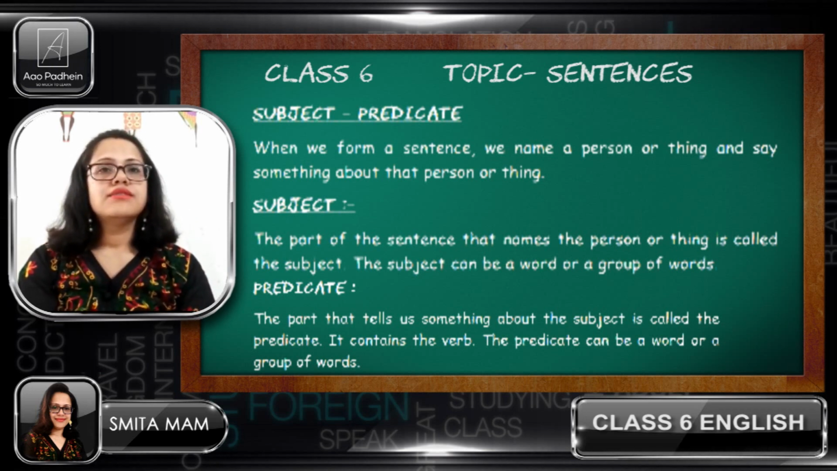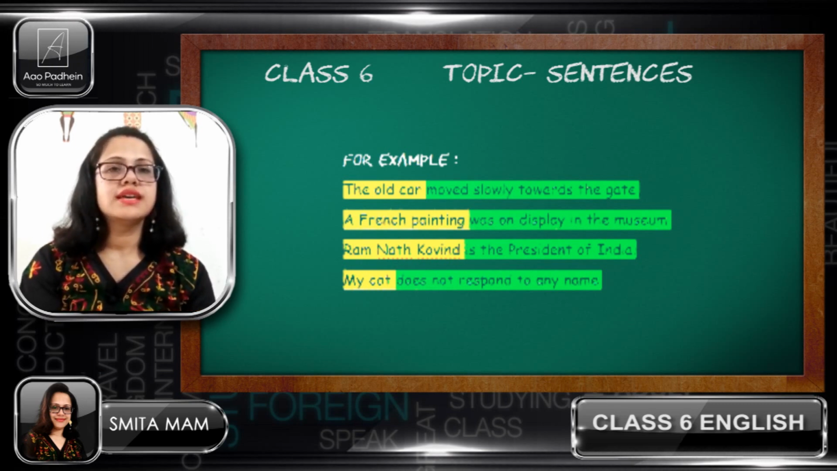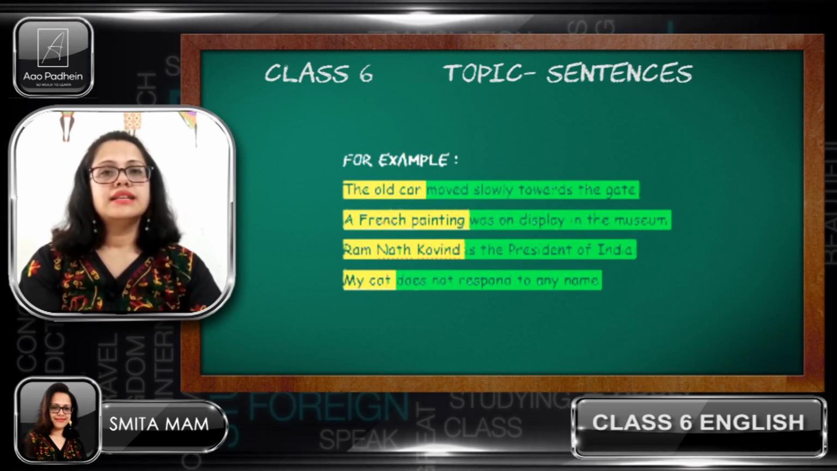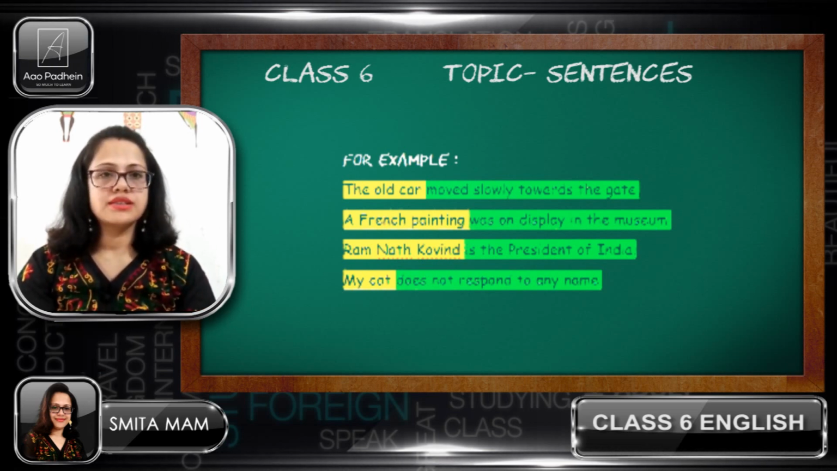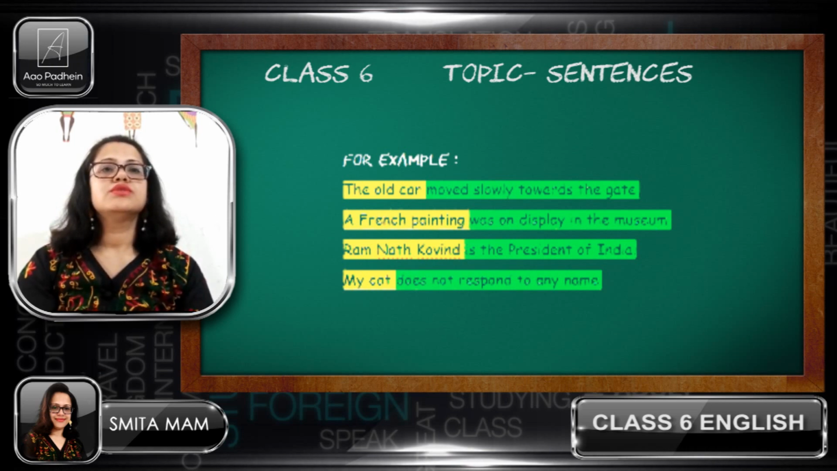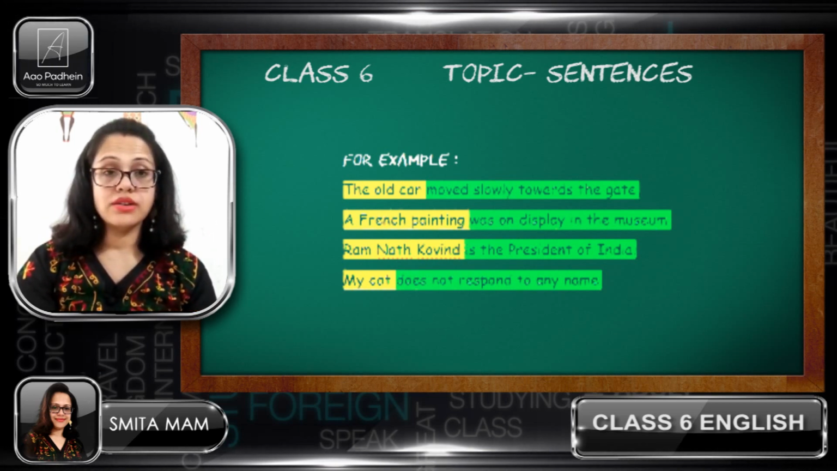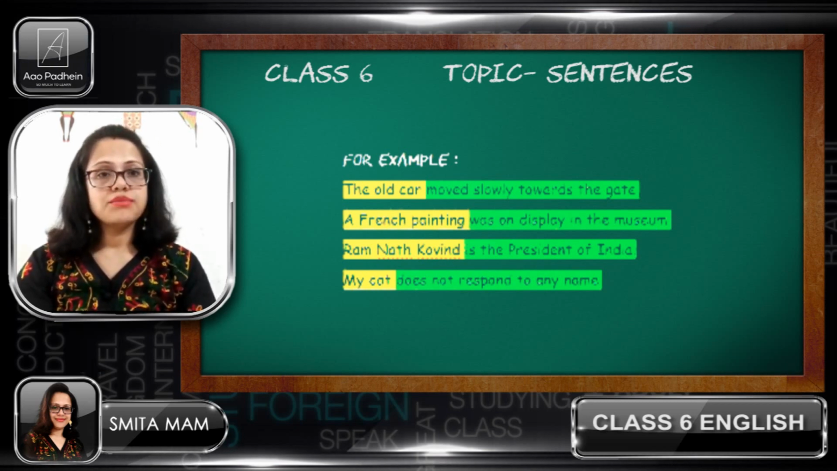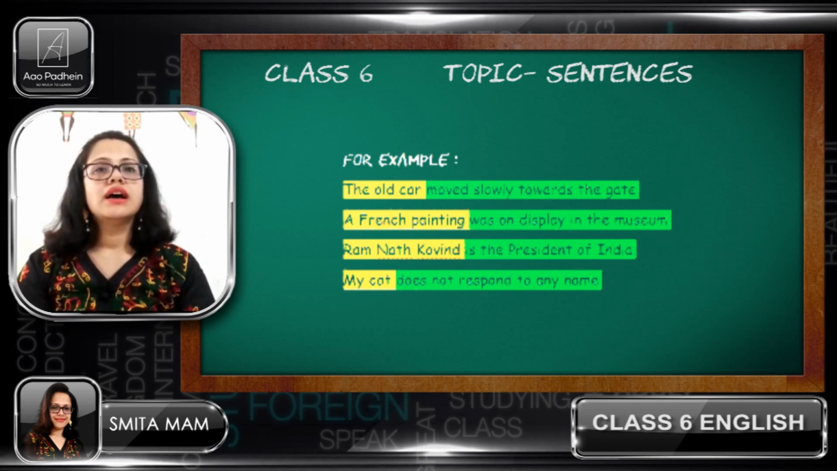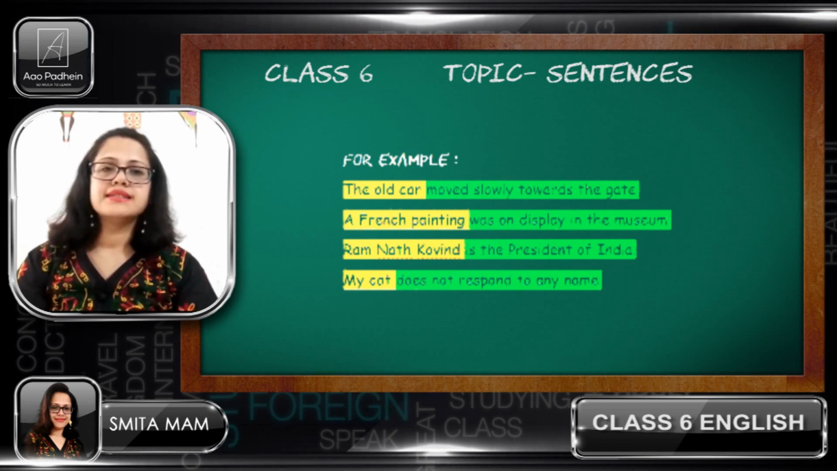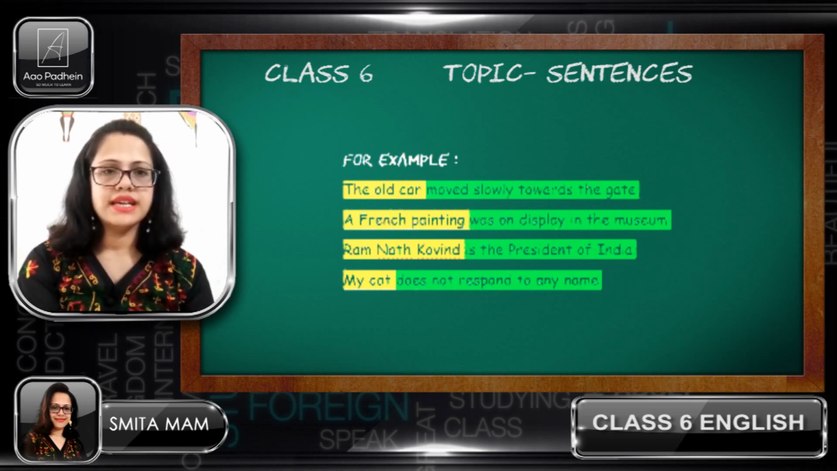Simple. For example, the old car moved slowly towards the gate. Here, the old car, which is highlighted in yellow, is the subject. Moved slowly towards the gate, which is highlighted in green, is the predicate of the sentence. So the subject is the old car. I'm talking about the old car. What happened to the old car is the predicate. Moved slowly towards the gate is the predicate.